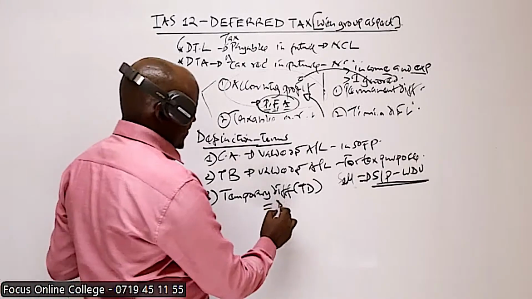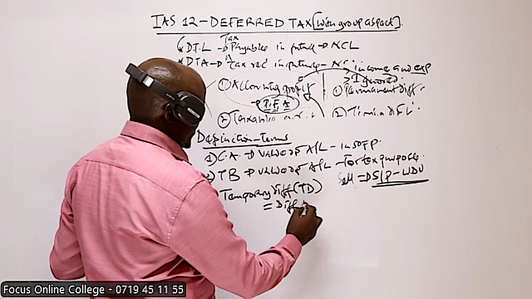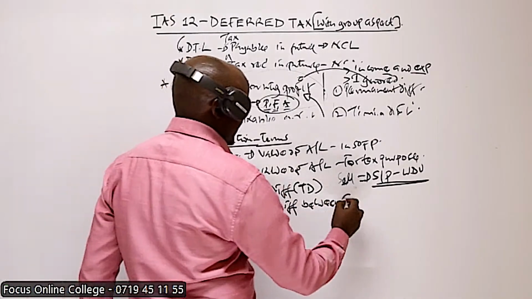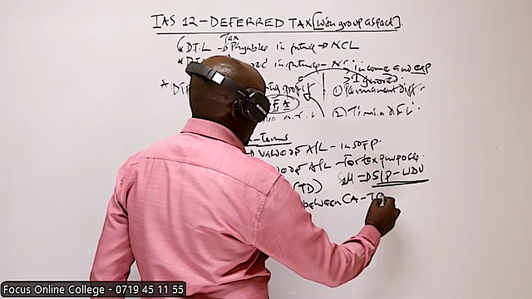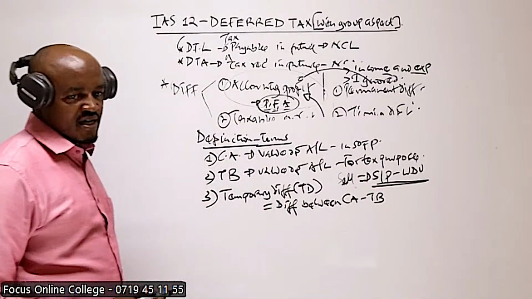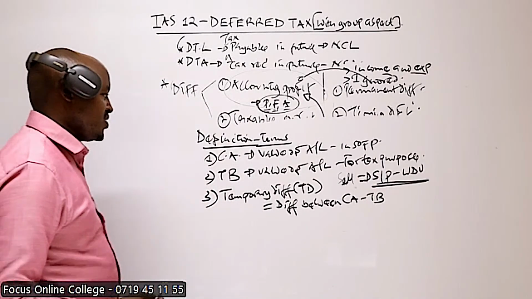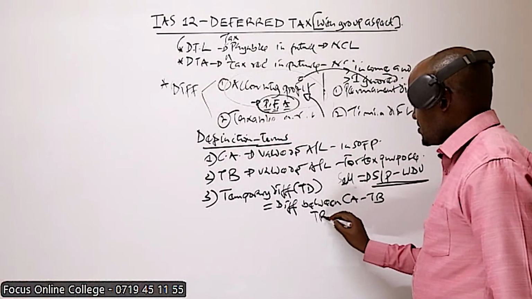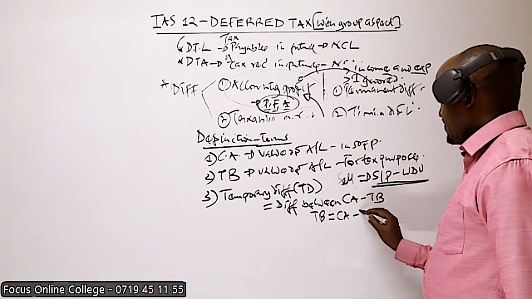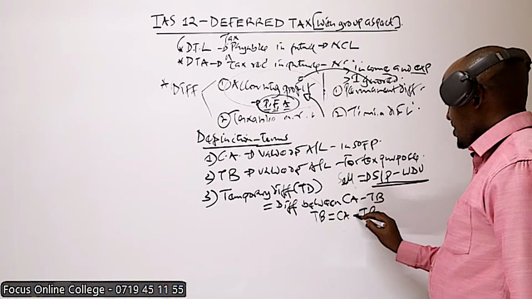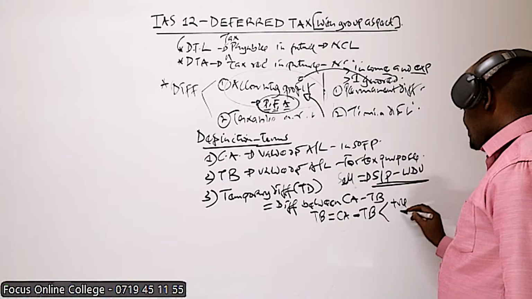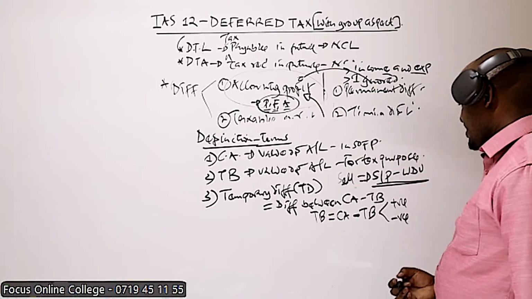This is the difference between these two values: the difference between carrying amount and tax base. So to compute the temporary difference, we take the carrying amount minus the tax base, and we can either get a positive figure or a negative figure.